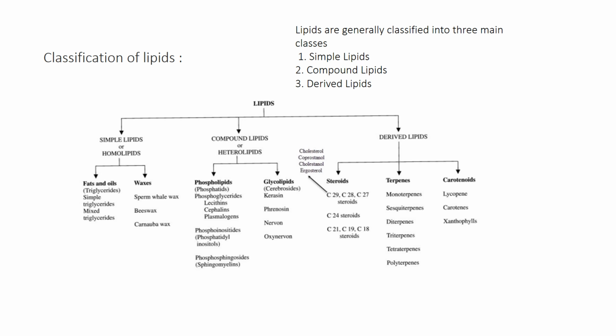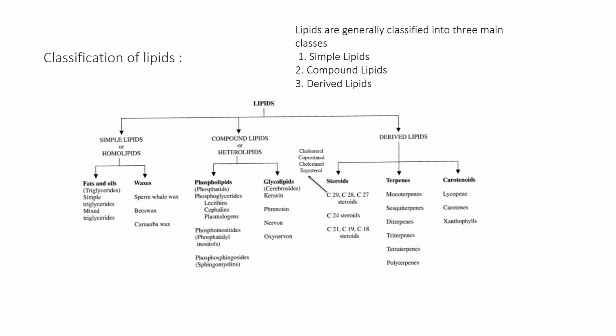Classification of lipids. The lipids are classified into three main classes: simple lipids, compound lipids, and derived lipids. The simple lipids are otherwise called homolipids. Examples of homolipids are fats and oils, and waxes. The fats and oils are again classified into simple triglycerides and mixed triglycerides. Waxes are Spanish whale wax, bee wax, and carnauba wax.